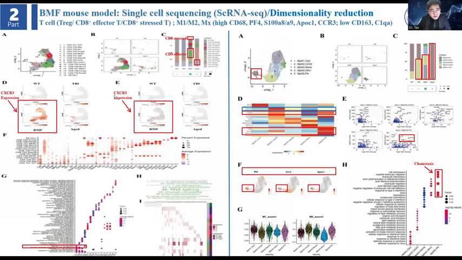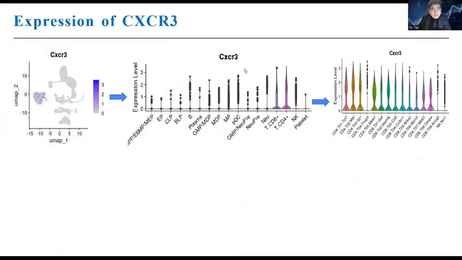For CXCR3 and CXCR5 expression, we notice it is expressed in the BMF group. For the macrophages, we did dimensionality reduction. We found one group in the aged group that is very, very high, but it is not macrophage type 1 or macrophage type 2. We notice it highly expresses CD68, PF4, S100A8, APOE, CCL3. It may be a new kind of macrophage. This is the CXCR3 expression, CD4, CD8 in the BMF group.